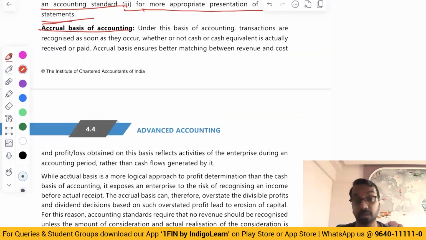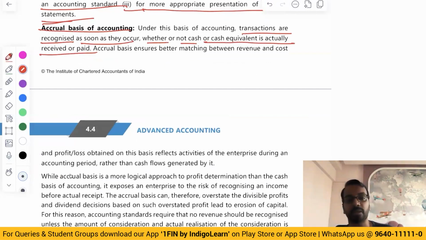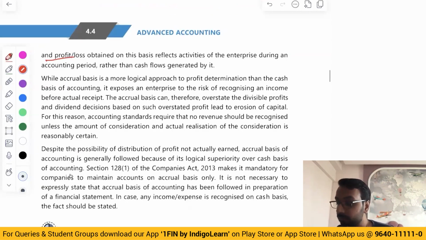Then third one is accrual basis of accounting. Now this is also required under the Companies Act that the transactions are recognized as soon as they occur, whether or not cash or cash equivalent is actually received or paid. So basically, income is recognized when earned, and expenses are recognized when incurred, irrespective of whether cash has been received or cash has been paid. Okay, so this also results in matching between revenue and expenses and profit and loss.